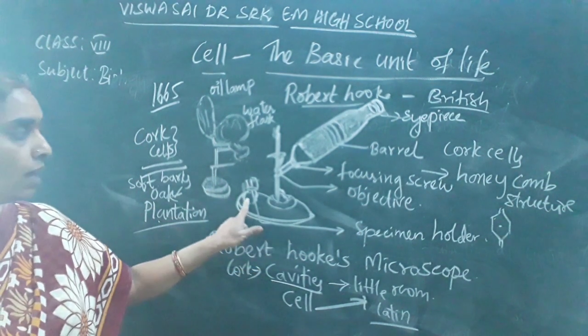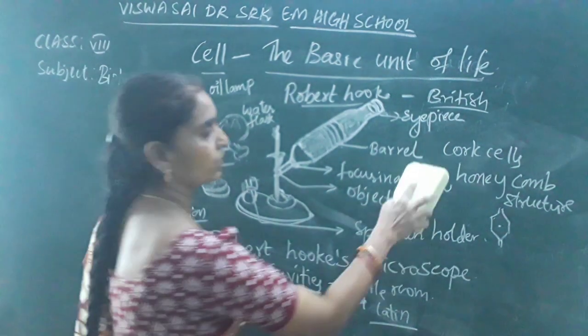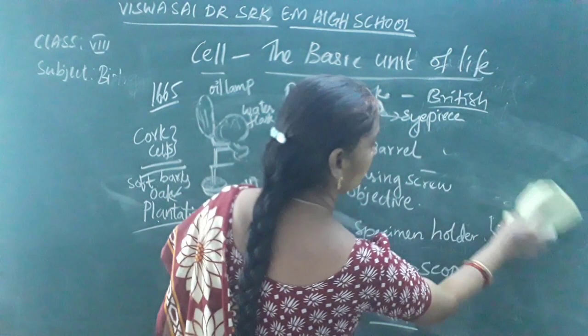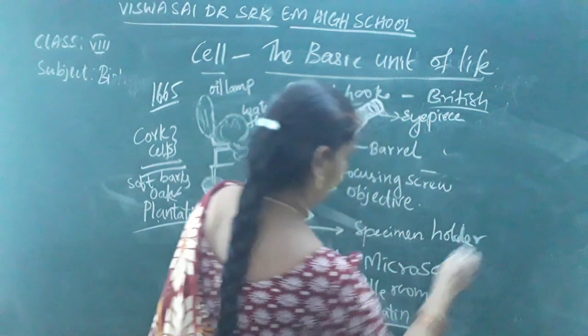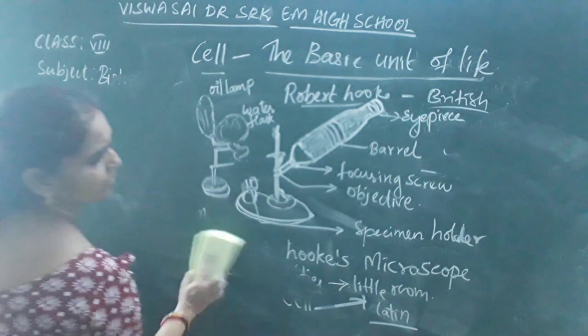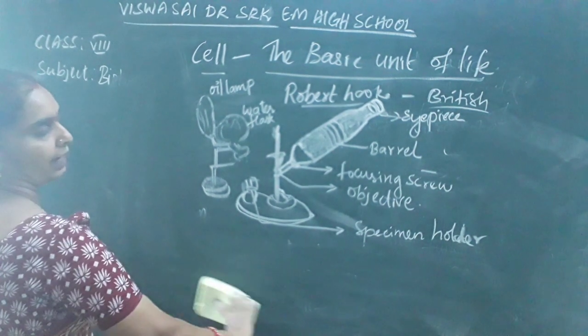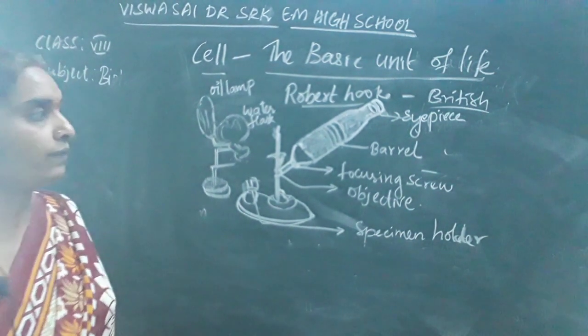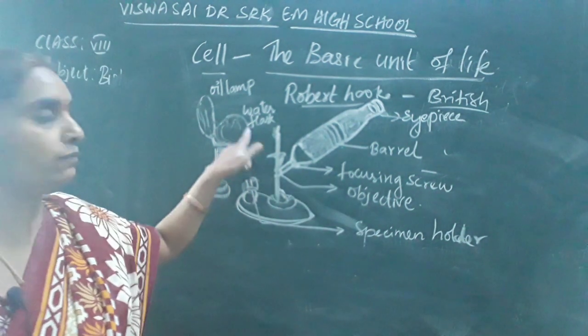Okay, so now I hope you have understood this, children. Once again I will tell you. This is Robert Hooke's microscope, invented in 1665.